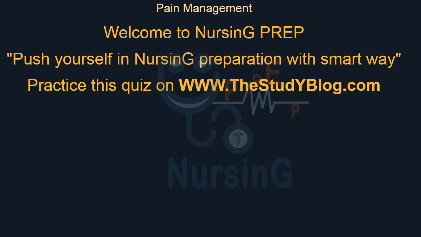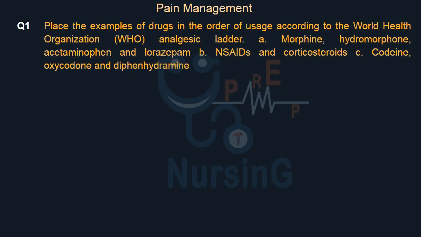www.thestudyblog.com. Pain management. Place the examples of drugs in the order of usage according to the World Health Organization (WHO) analgesic ladder. A. Morphine, hydromorphone, acetaminophen and lorazepam. B. NSAIDs and corticosteroids. C. Codeine, oxycodone and diphenhydramine.